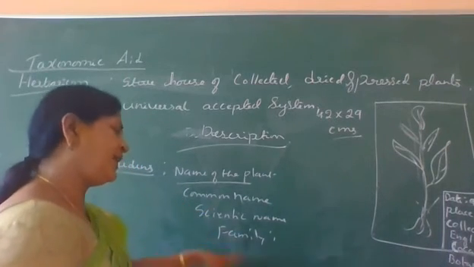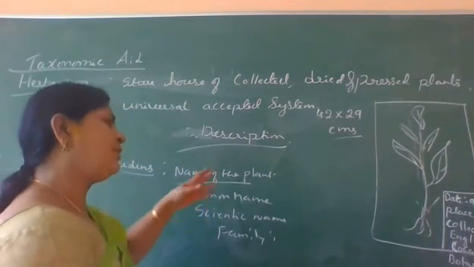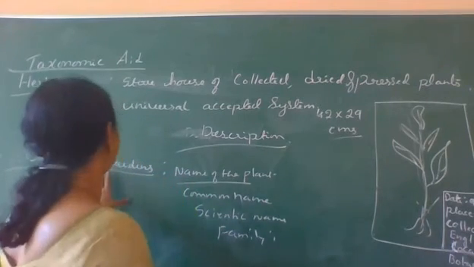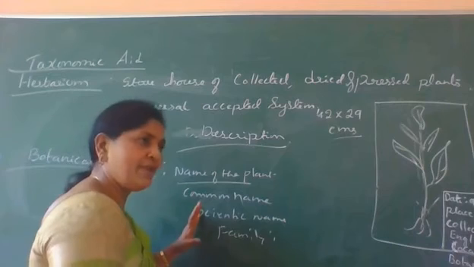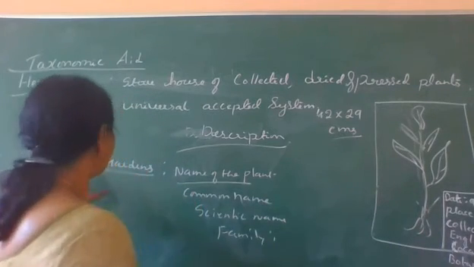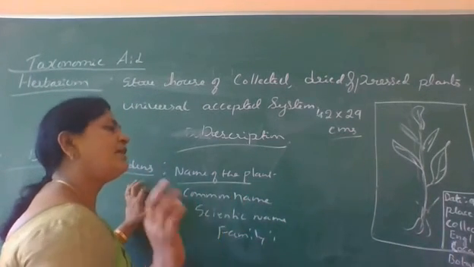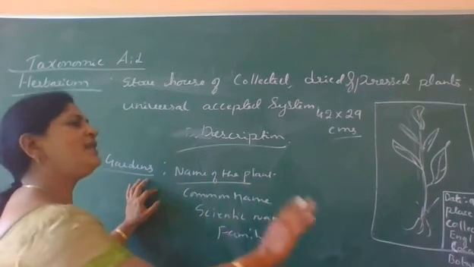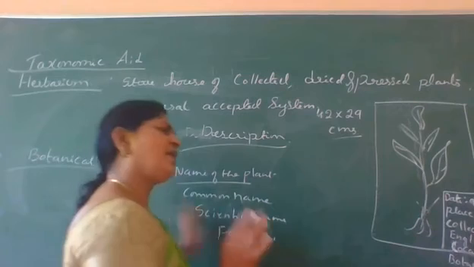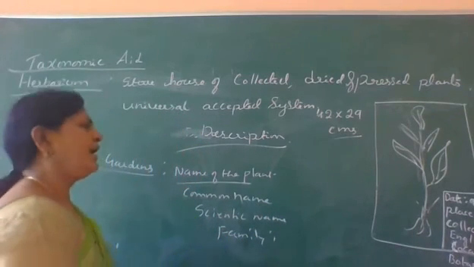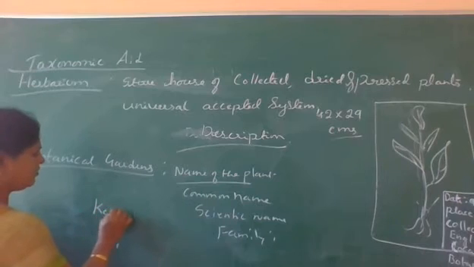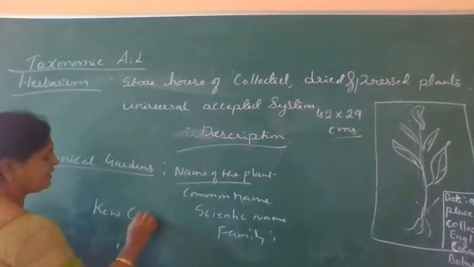What is the scientific name of the plant? What is the common or local name of that plant? All these are mentioned on that label. So that is called a botanical garden, where we can identify the living plants. That is a specialized garden. The famous botanical garden at Kew, that is in England.